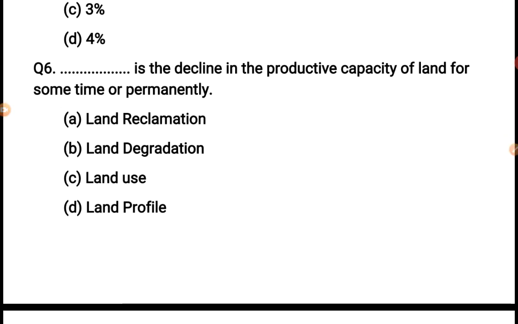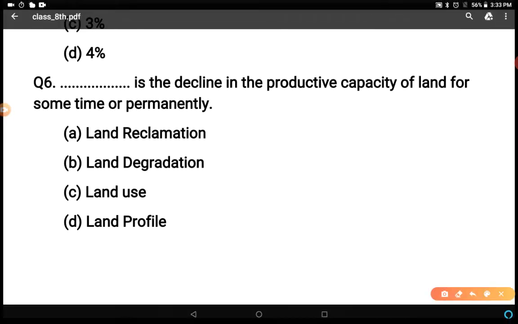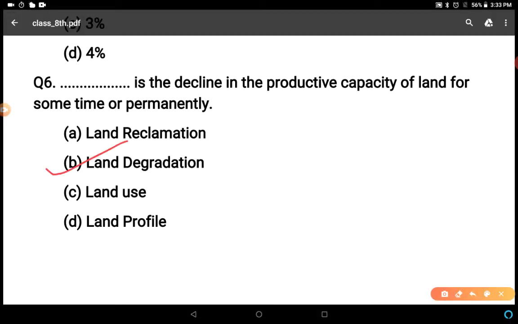Next is the decline in the productive capacity of land for some time or permanently. Land reclamation, land degradation, land use, land profile. So the answer is B. Land degradation is the decline in the productive capacity of land because it is losing the fertility and its quality during land degradation.